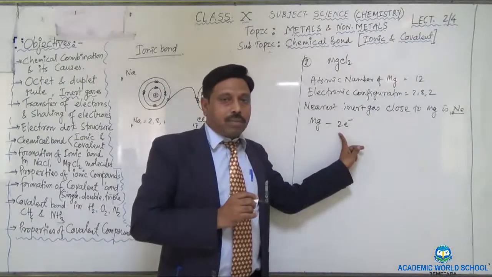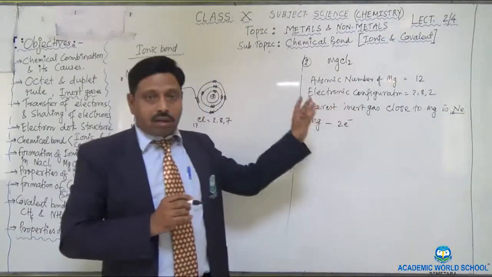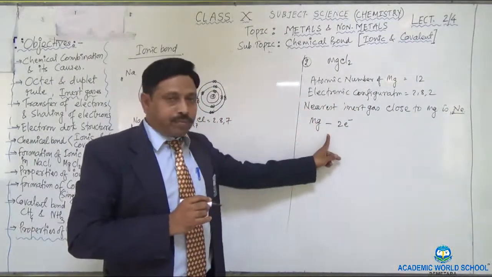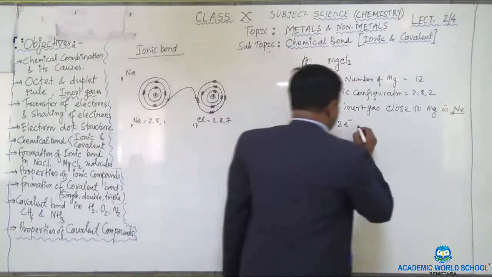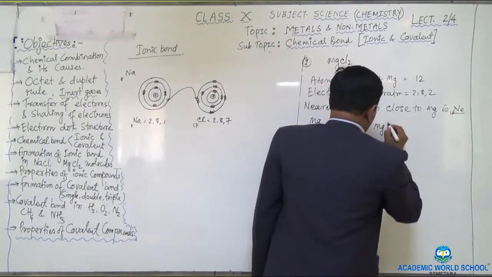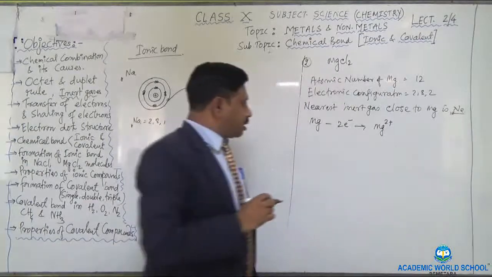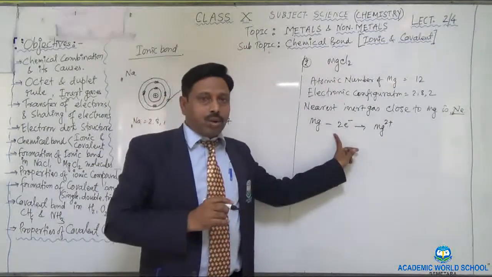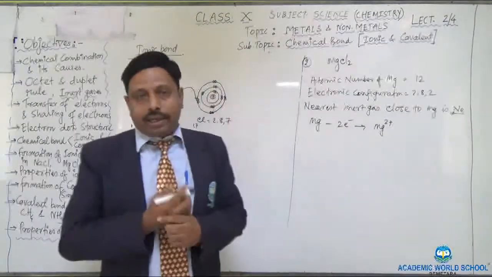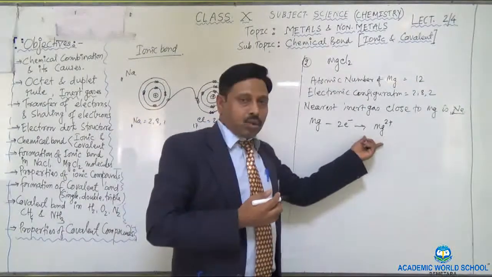These 2 electrons come from the last orbit, the valence orbit electrons. So magnesium minus 2e converts into Mg2 plus. When the 2 electrons are lost, the 2 positive charge will increase, so it will be given as Mg2 plus.